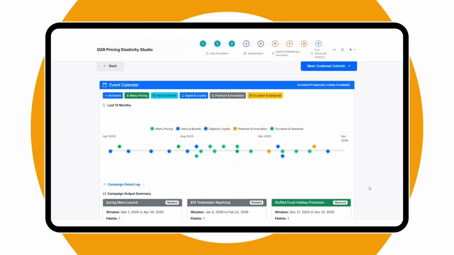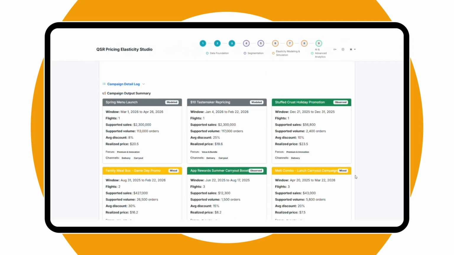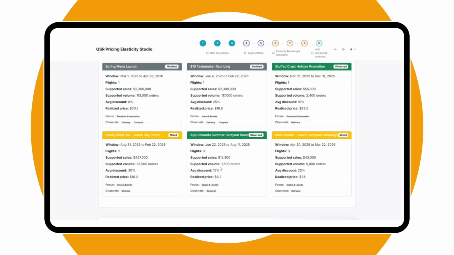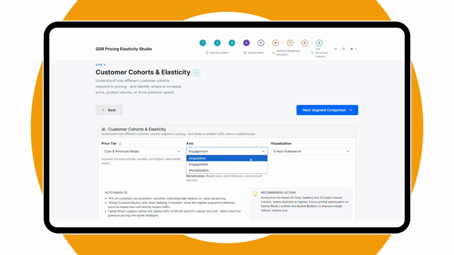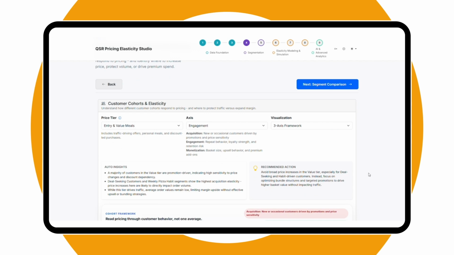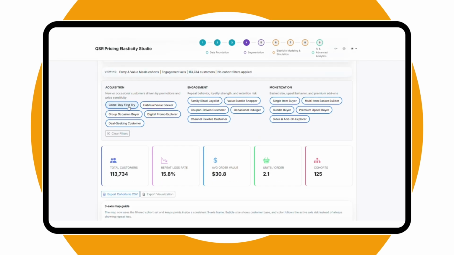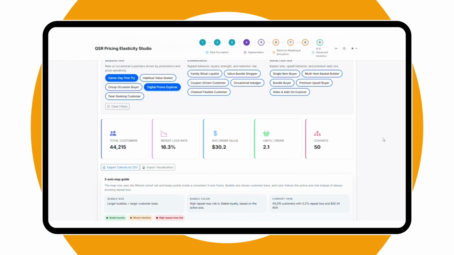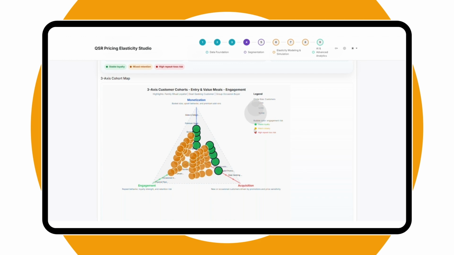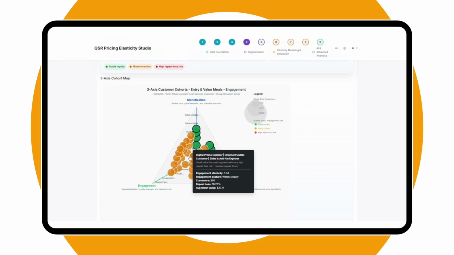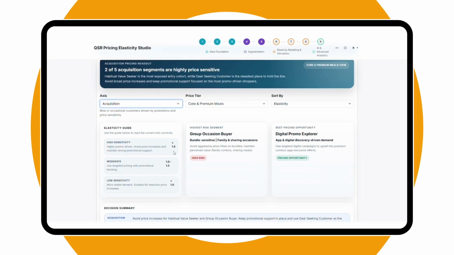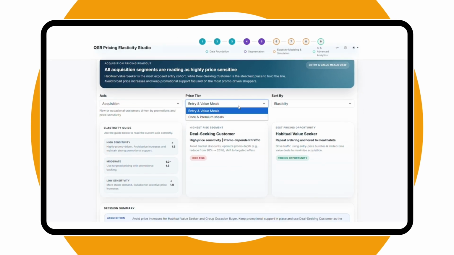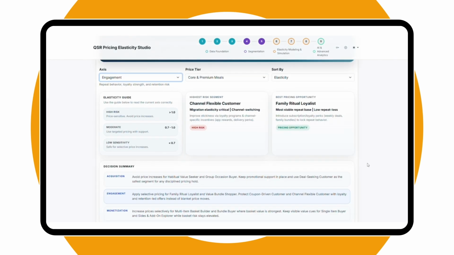Next, we layer in business context: promotions, value offers, and pricing changes. This helps us understand what actually drove spikes in traffic or drops in demand. Next, we move into customer behavior. Customers are grouped into behavioral cohorts, making it easy to identify who is price-sensitive and who drives value. We can directly compare how different segments respond to pricing. Some segments are highly elastic, where small price changes impact demand significantly, while others are far more resilient.